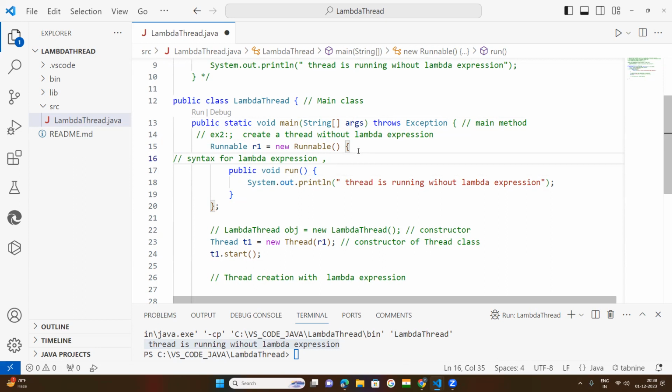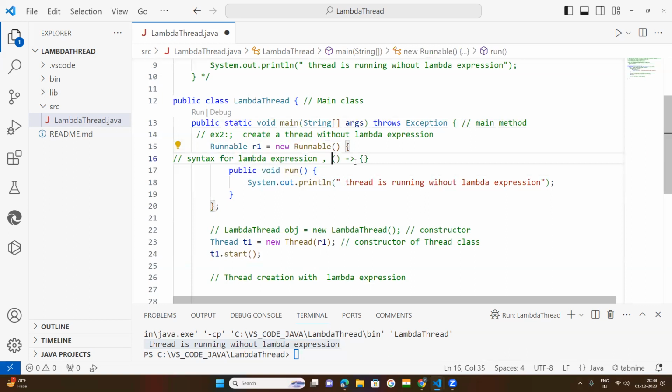First brackets, then the arrow token, after that braces, curly braces. This is the syntax of lambda expression.